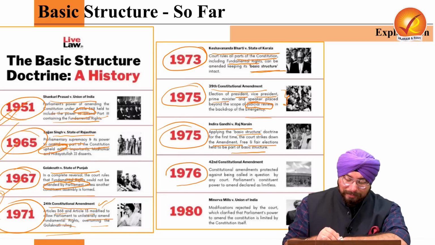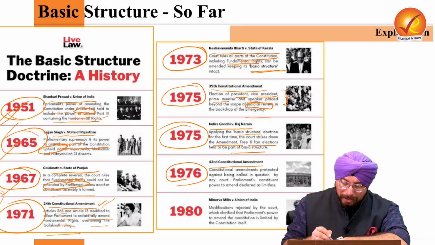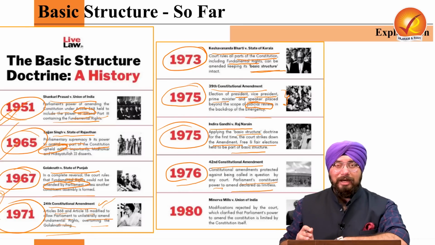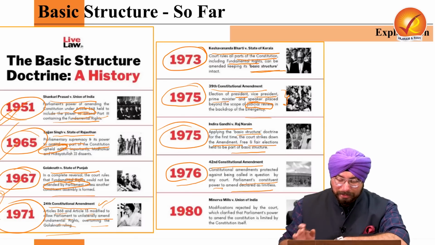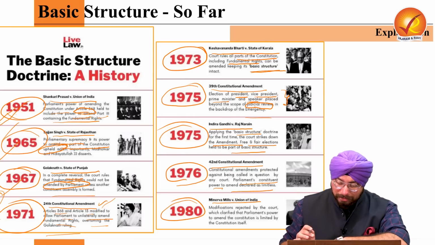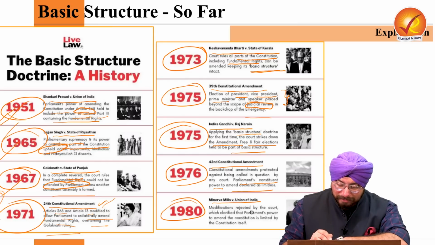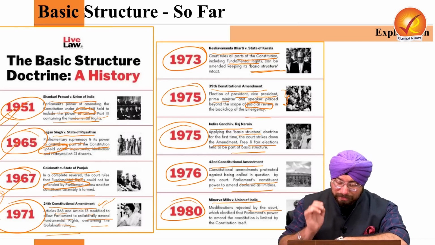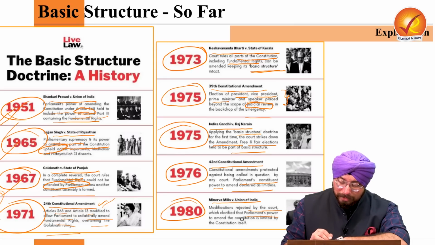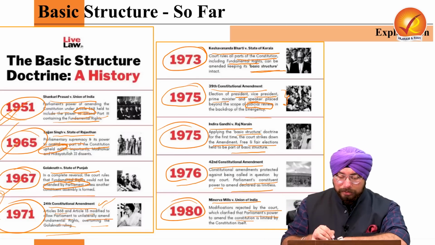Now again in 1976, the 42nd Constitutional Amendment was there, where again Parliament's constituent power to amend was declared as limitless, right? Now what happened in 1980, Minerva Mills versus Union of India: the modifications which were made earlier in the Amendment Act were rejected by the court, which clarified that the Parliament's power to amend the Constitution is limited by the Constitution itself.